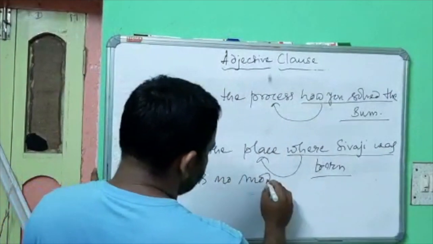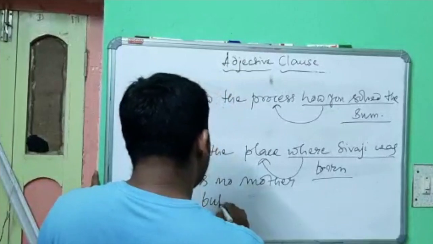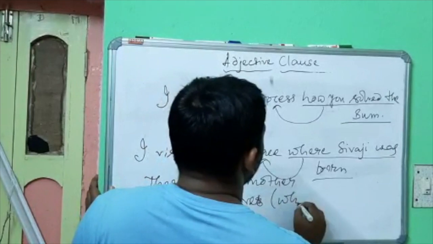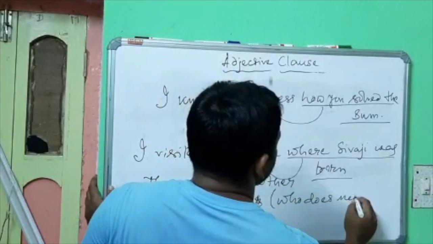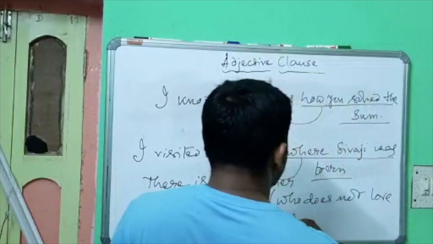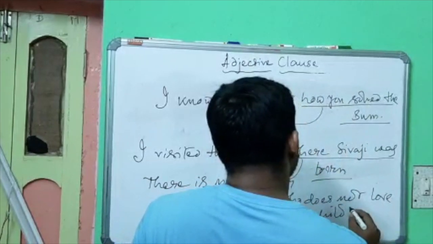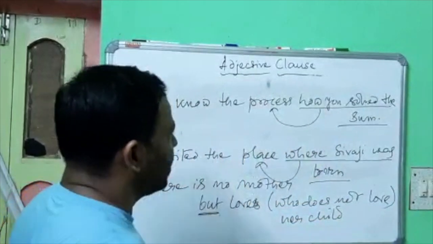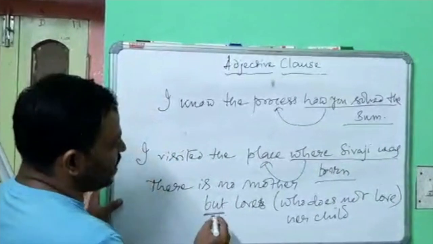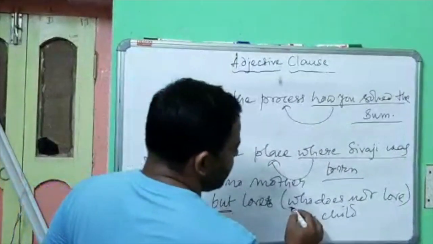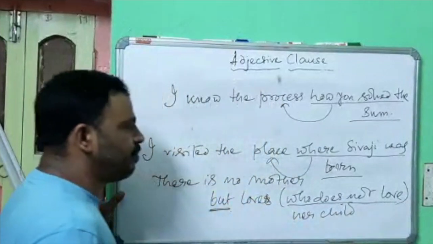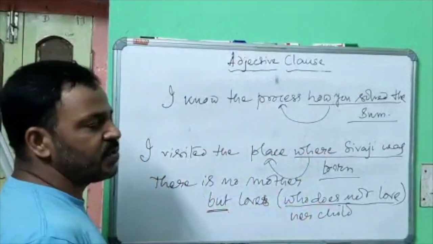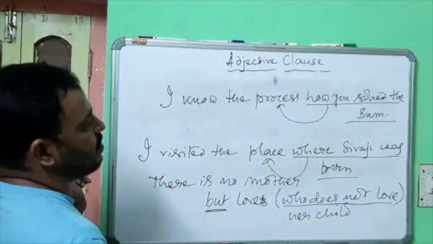There is no mother but loves her child. Or, there is no mother who does not love her child. Here, but is used as a relative pronoun. It can be replaced by who does not love. So, but here is not used as a conjunction, but as a relative pronoun.